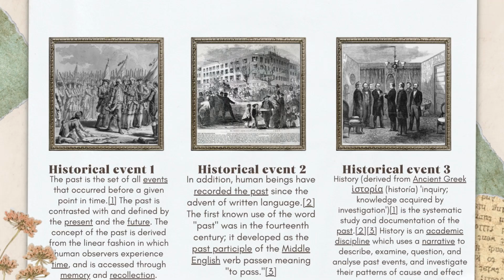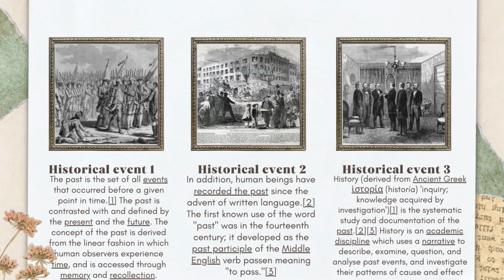Historical Event 1. The past is the set of all events that occurred before a given point in time. The past is contrasted with and defined by the present and the future. The concept of the past is derived from the linear fashion in which human observers experience time, and is accessed through memory and recollection.